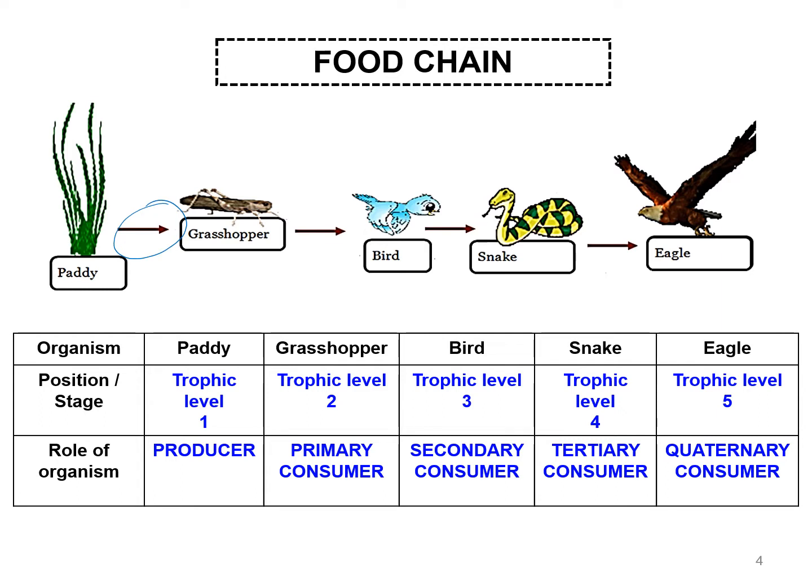The first one that eats on the producer is the primary consumer, and it goes up to the secondary consumer, which is the bird, occupying trophic level 3. And then we have the snake as the tertiary consumer that consumes the bird, occupying trophic level 4. And the last one is the eagle, occupying trophic level 5, which becomes the quaternary consumer.